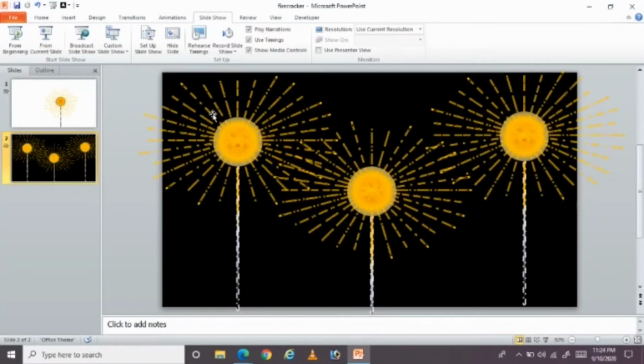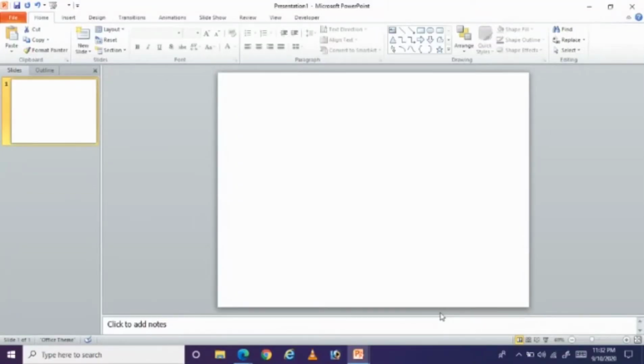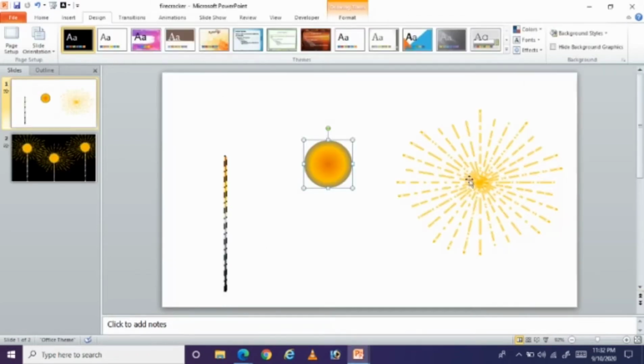Okay. So now let us try to recreate this animation. To recreate this animation, we need to insert a blank slide first. As you have noticed before, in this animation, there are three different aspects. The first aspect is that there is a straight line coming from the bottom and there is a circle, and then there is a bigger circle here. So we need to create these three elements for this PowerPoint firework animation.